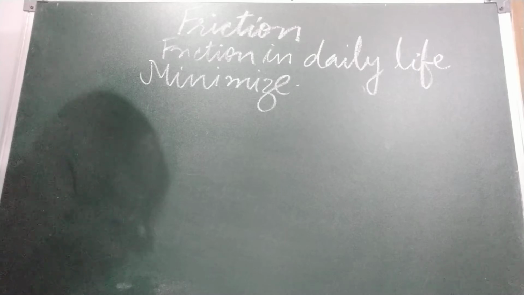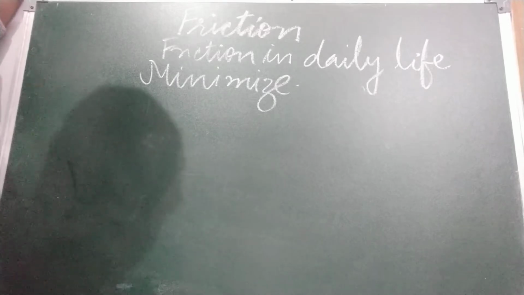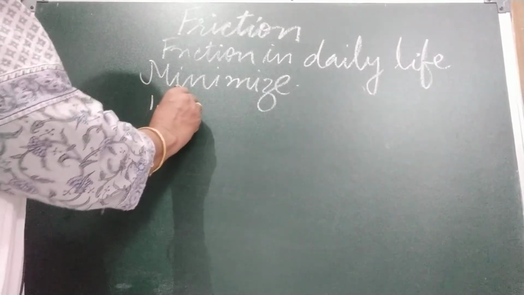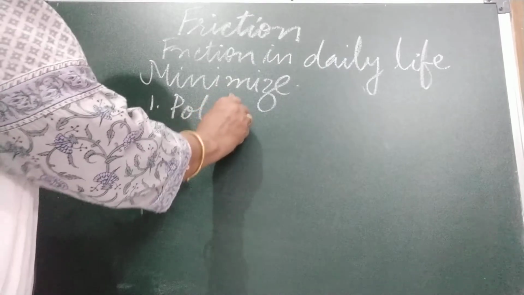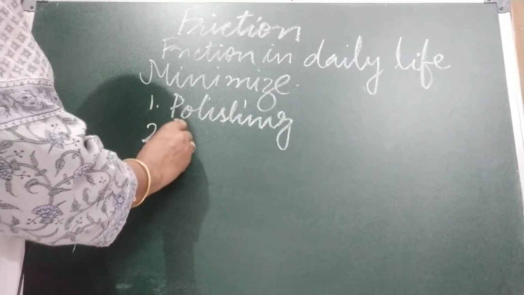The first is by polishing. Polishing a rough surface smoothens it and reduces friction. First is by polishing. Second is oiling and polishing. Lubrication.